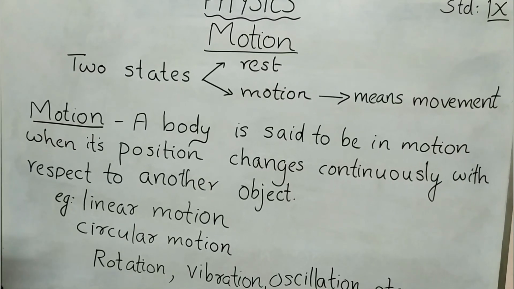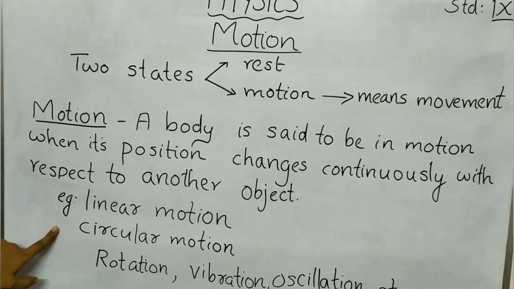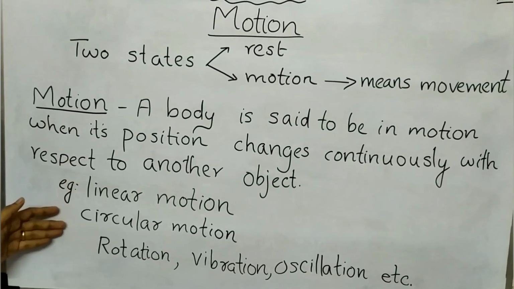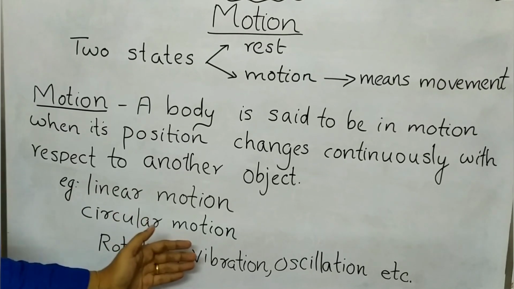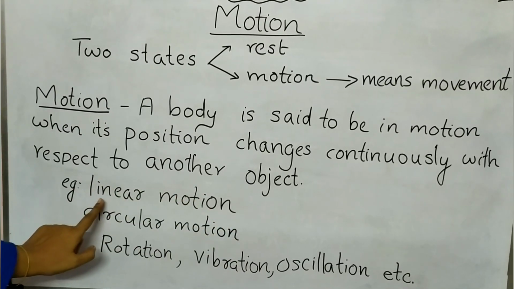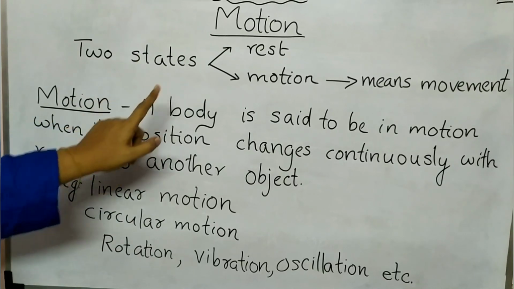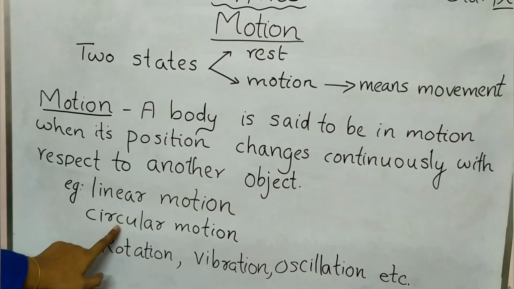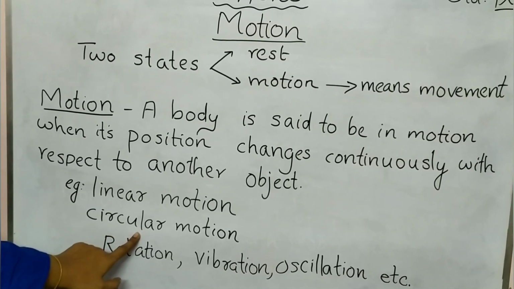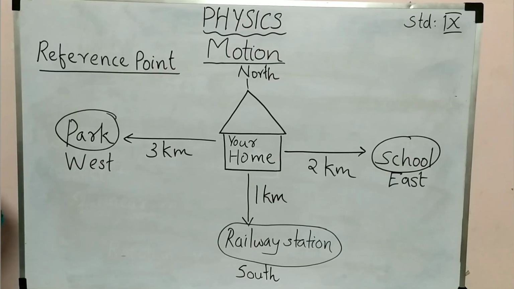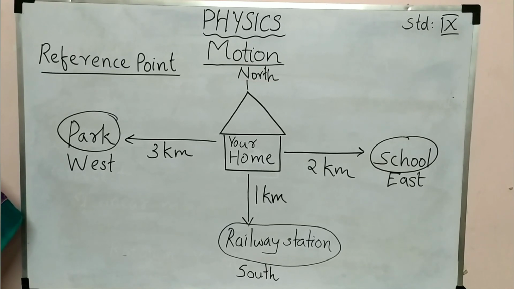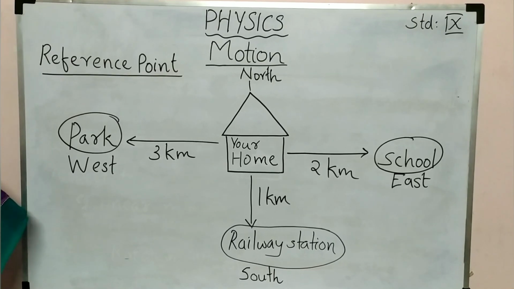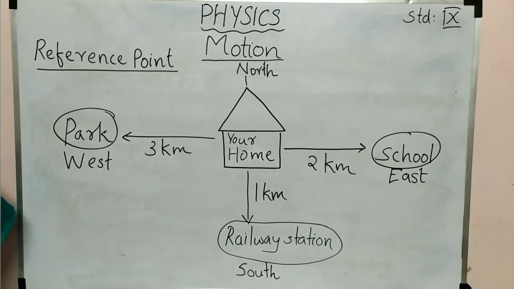In our surroundings we can see different types of motions. Some examples are given here: linear motion, circular motion, rotation, vibration, oscillation, etc. In this chapter we are going to learn about linear motion. Some more things we also study about circular motion. For describing the motion of an object, we need some other objects also. Then only we can say that object is moving.